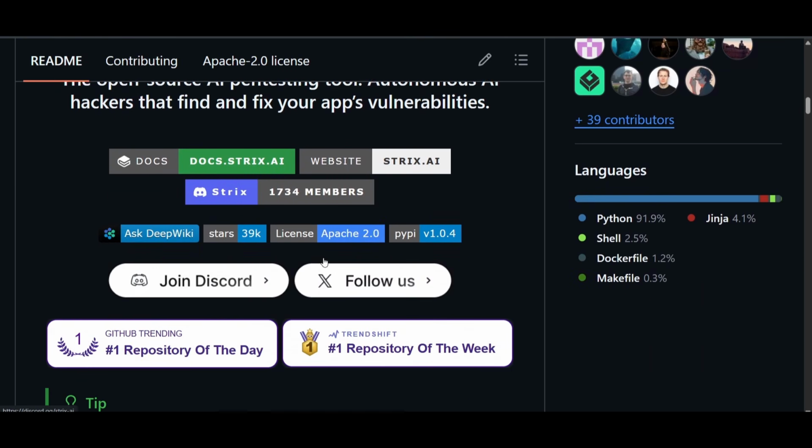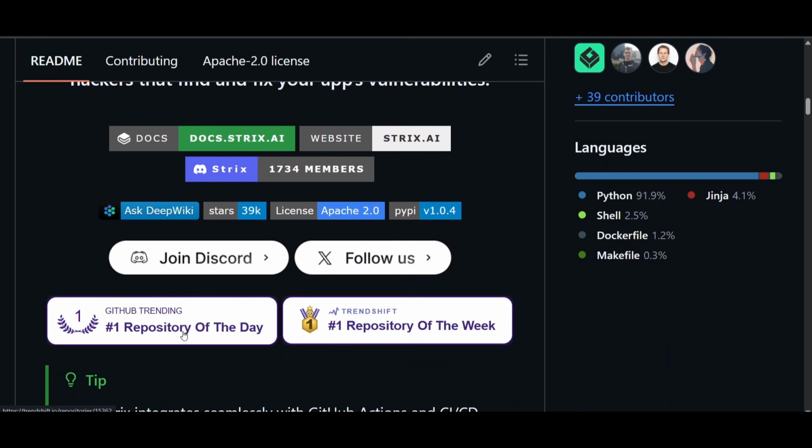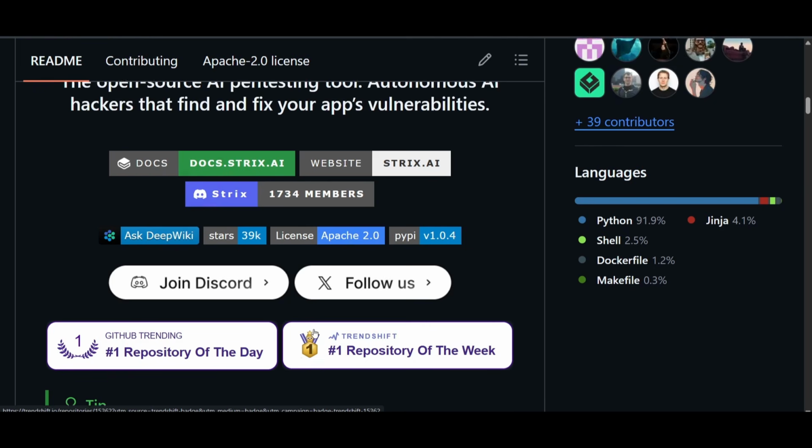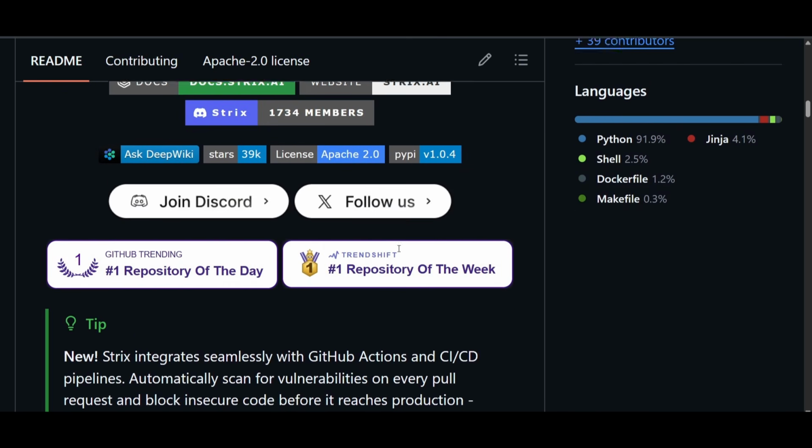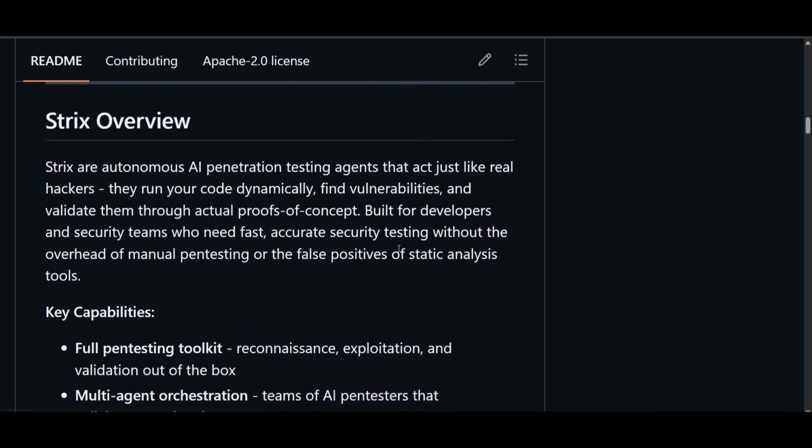Here you see that it got number one repository of the day and also number one repository of the week. So this repository is currently trending, and here you see this is the short description. The open source AI pen testing tool, autonomous AI that hacks, finds and fixes your app's vulnerabilities. Okay. And one thing is that this tool supports scanning local projects.